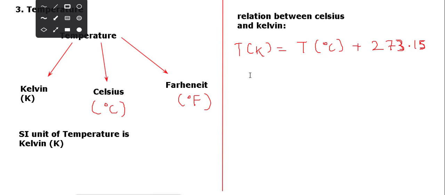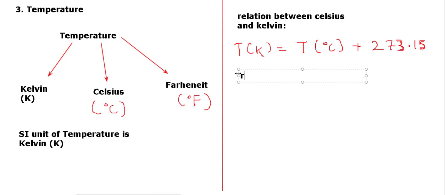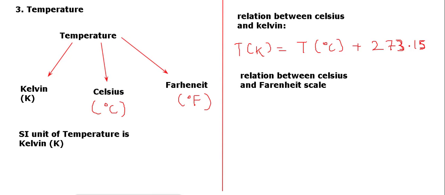Then we have a relation between the Celsius and Fahrenheit scales, which is more frequently used.